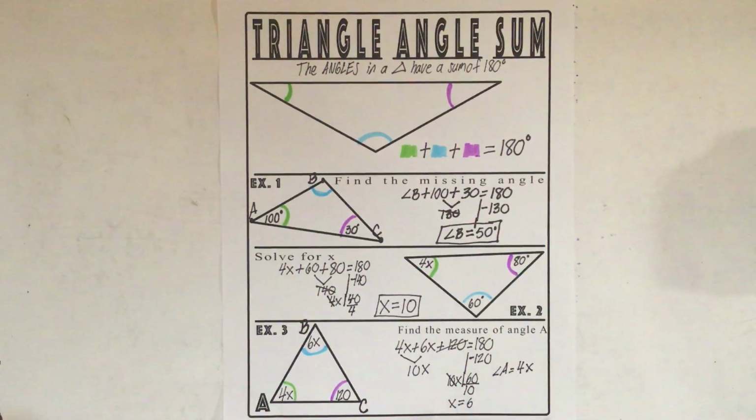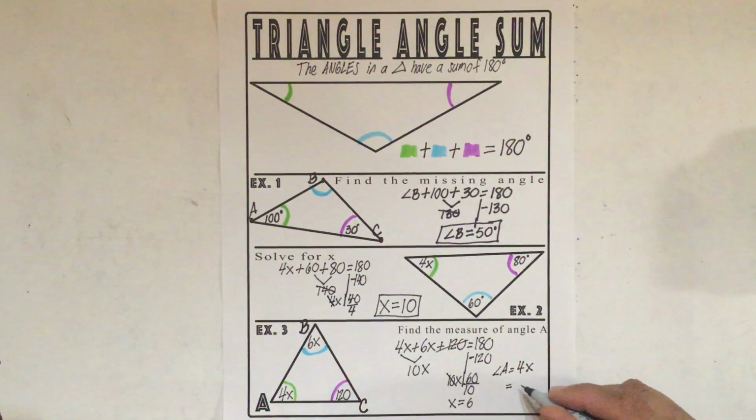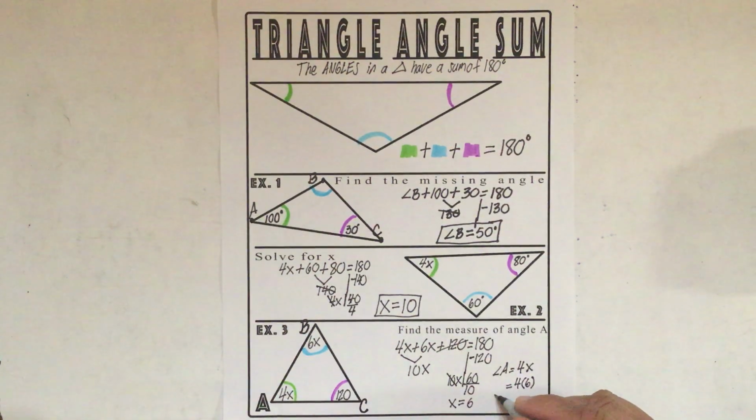X is 6. I found x. So let me substitute here. And let me say 4 times 6, because I know what x is. So that means that angle A is equal to 4 times 6, which is 24. And that is my answer.